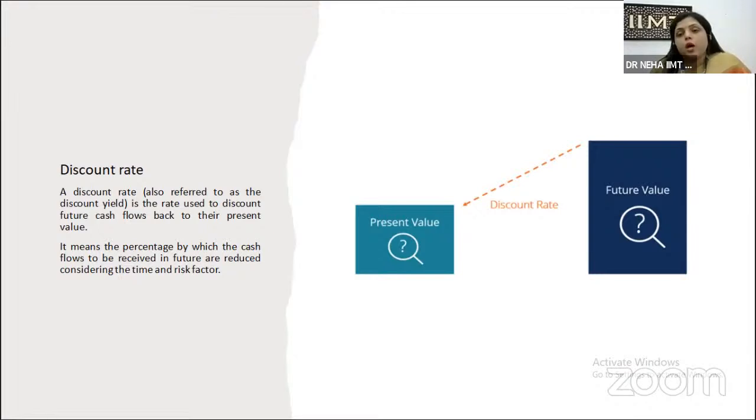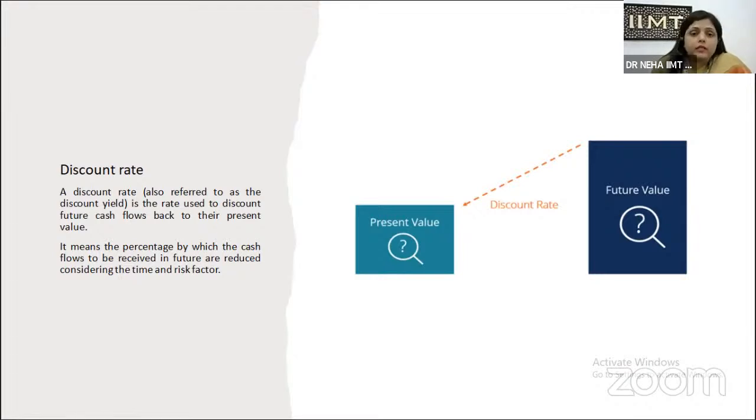We are talking about identifying the present value of the future money. So at what rate are we going to discount this future value in the present scenario? That particular rate is known as the discount rate, and we usually call it the discount yield.